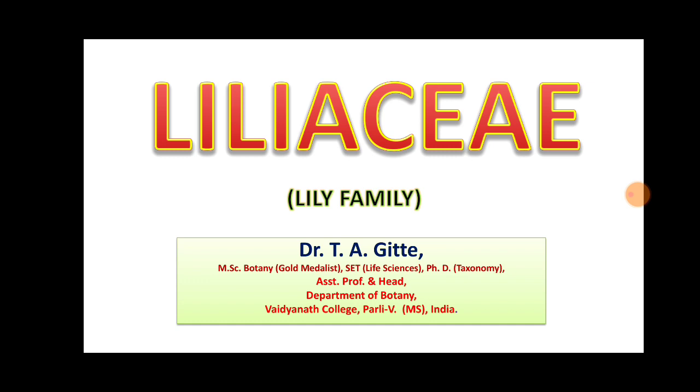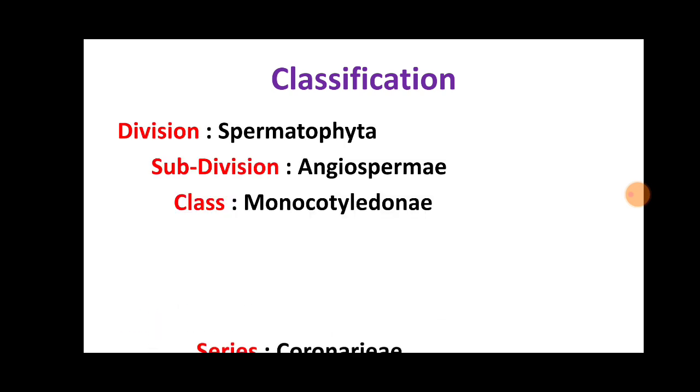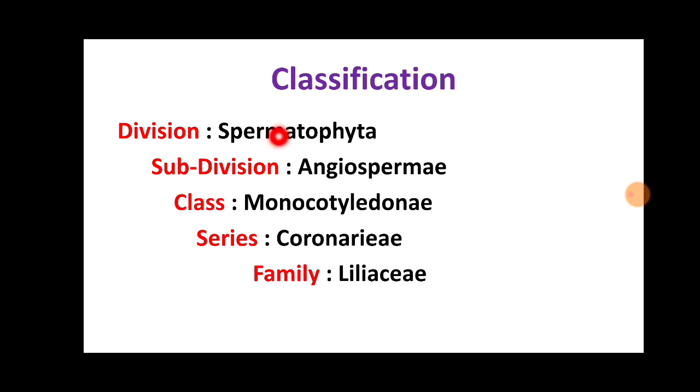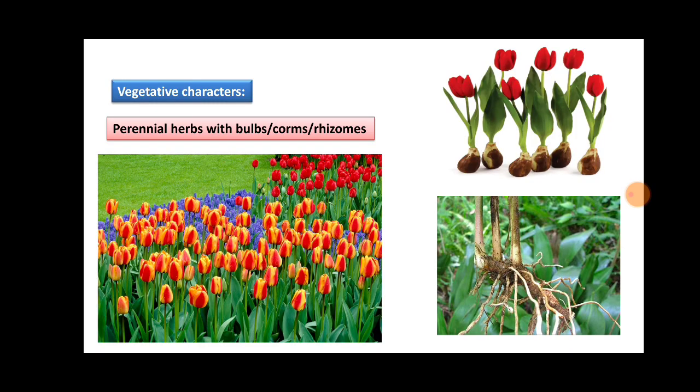To study any family, we begin with the classification of that family. We follow the Bentham and Hooker system of classification. Division Spermatophyta, subdivision Angiospermae, class Monocotyledonae, series Coronarieae and family Liliaceae. This is the hierarchical classification given by Bentham and Hooker. So let us begin with the vegetative characters of family Liliaceae.